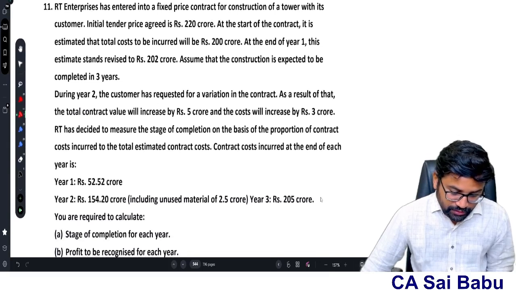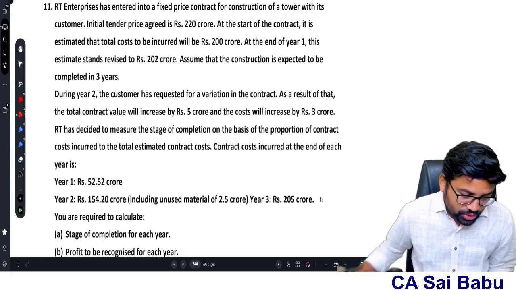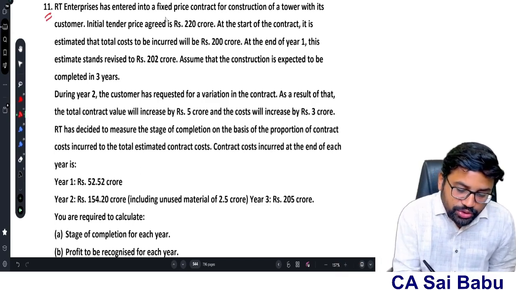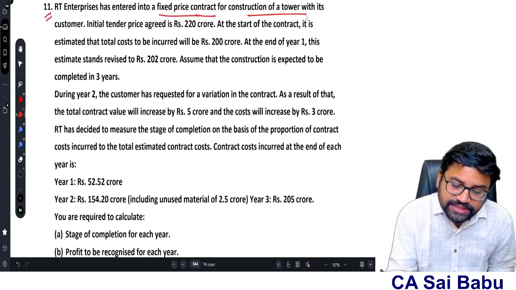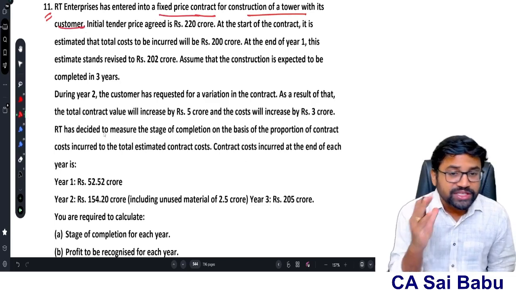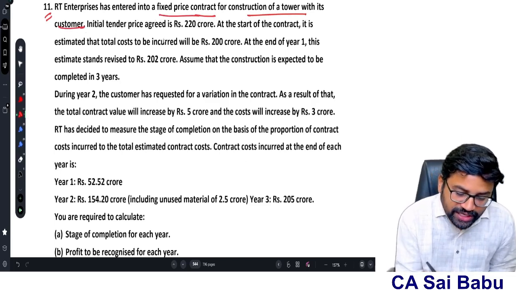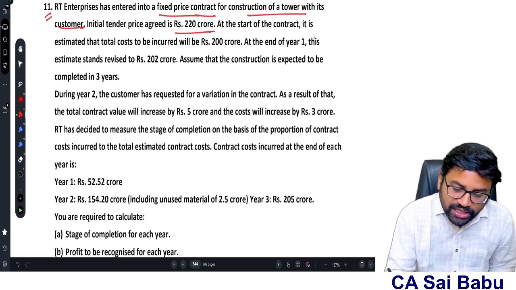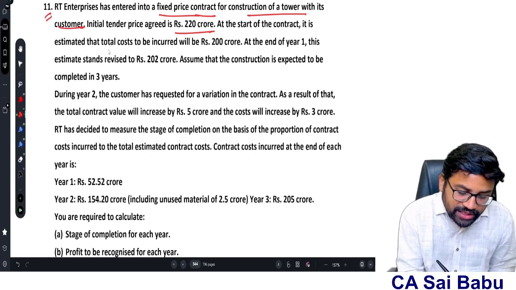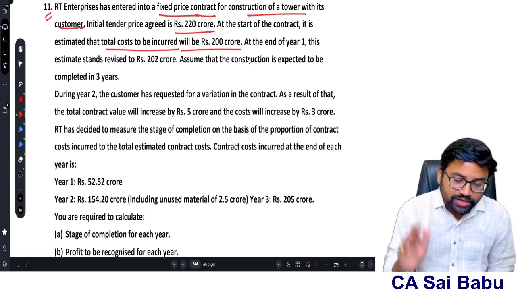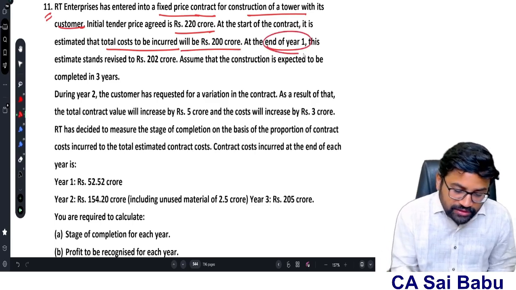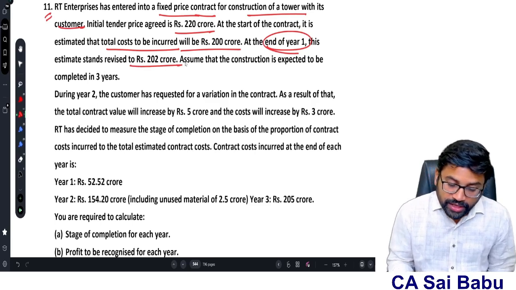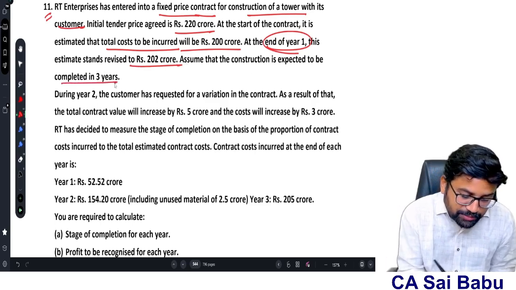Next question, sir. Question number 11, sir. You see, RT Enterprises has entered into a fixed price contract for construction of a tower with its customer. So fixed price contract. Initial tender price was agreed 220 crores. So initially agreed amount 220 crores. At the start of the contract, it is estimated that total cost to be incurred will be 200 crores. At the end of year 1, this estimate stands revised to 202 crores. Assume that the construction is expected to be complete in 3 years.